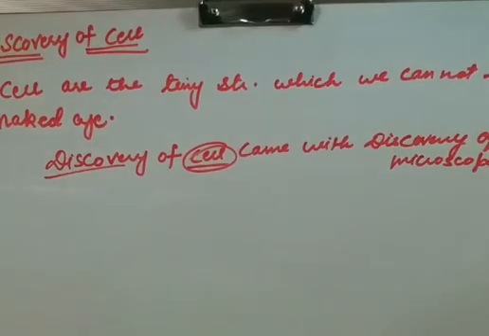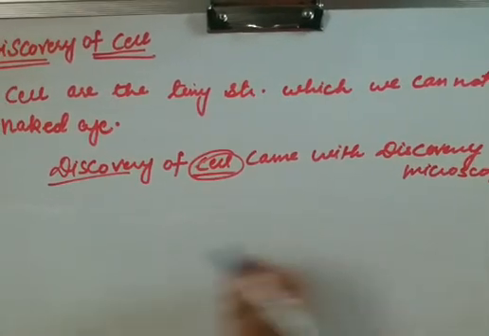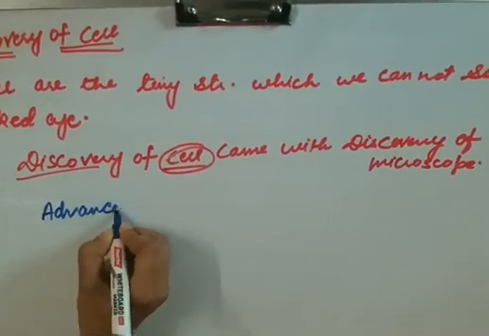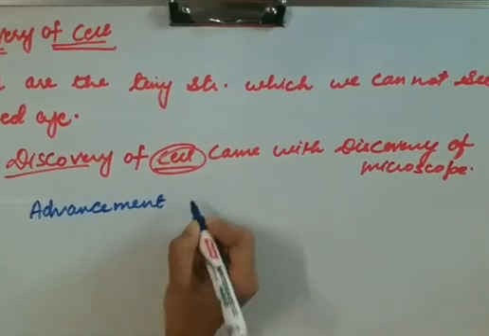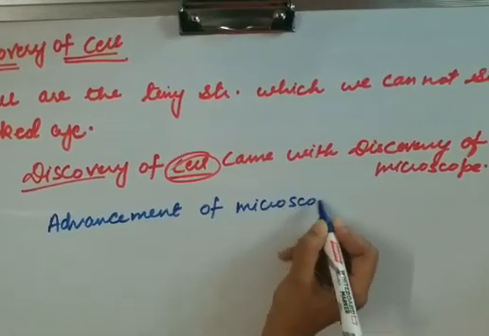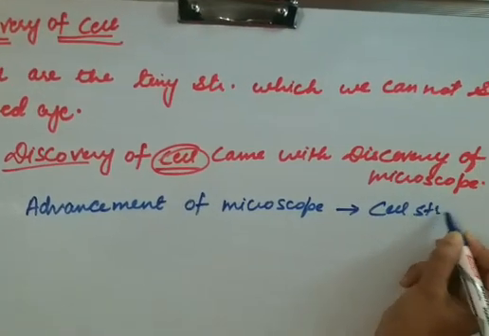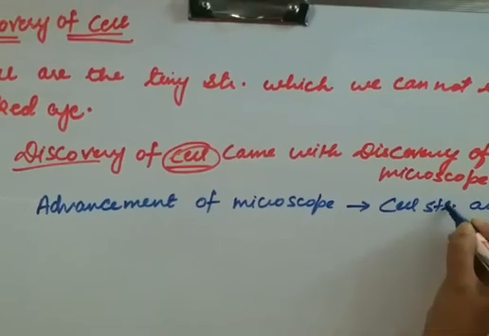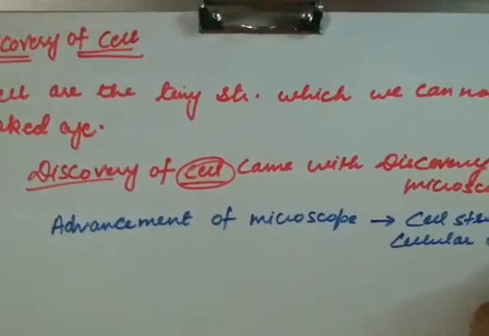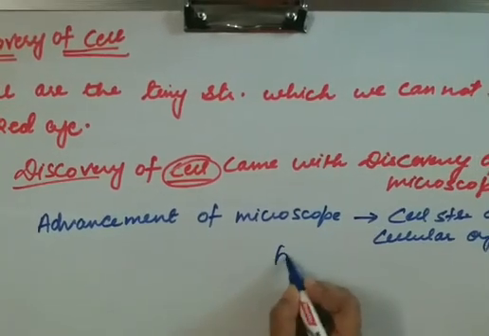With the advancement of microscope, cell structure and cellular organelles became more clear.